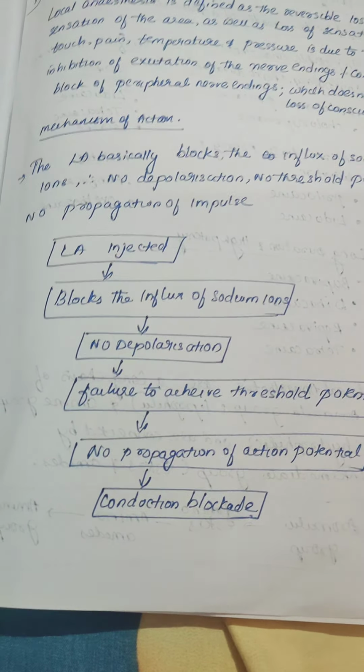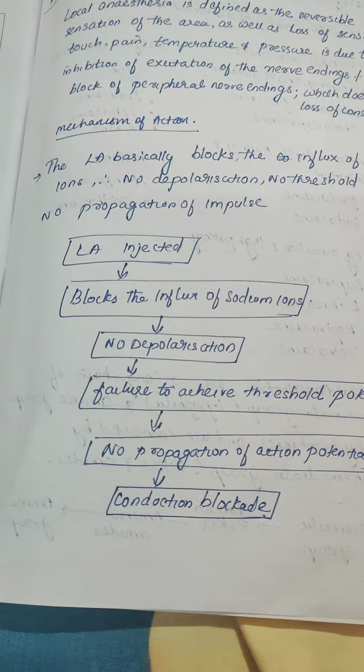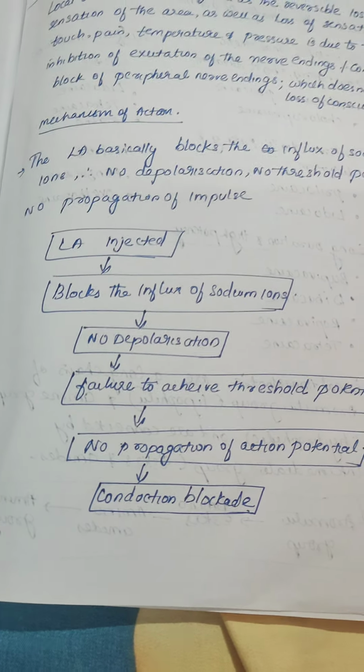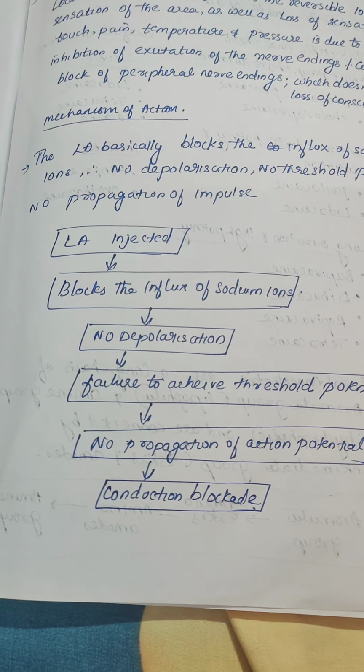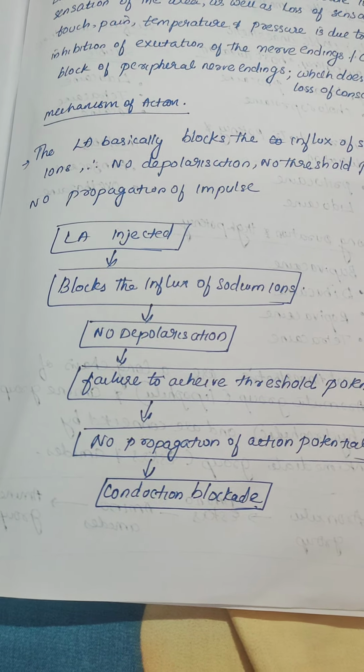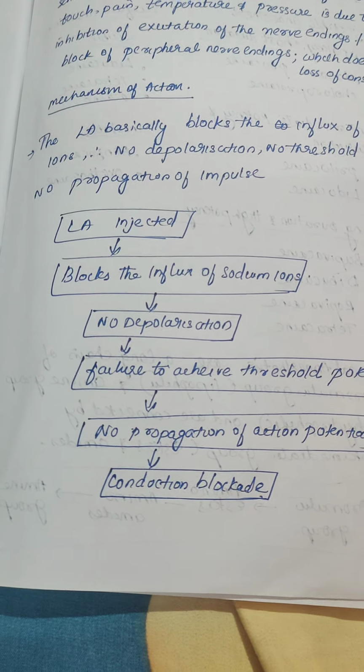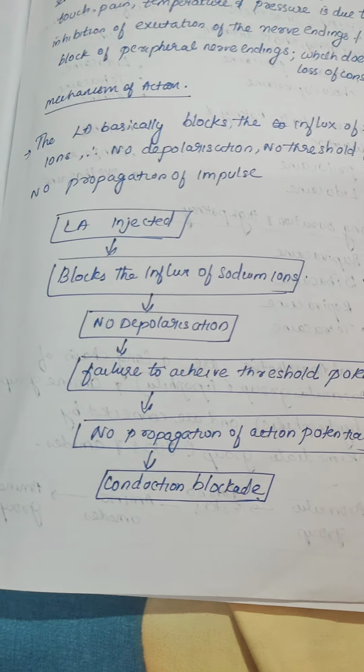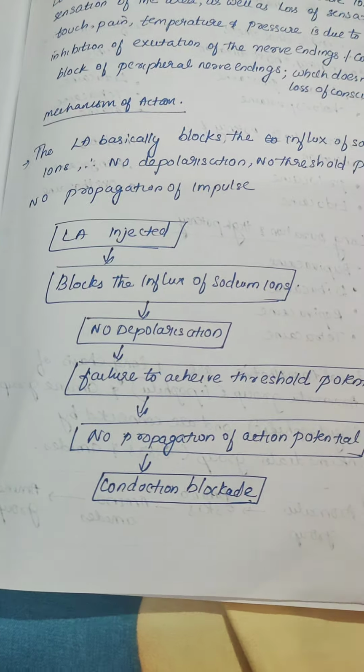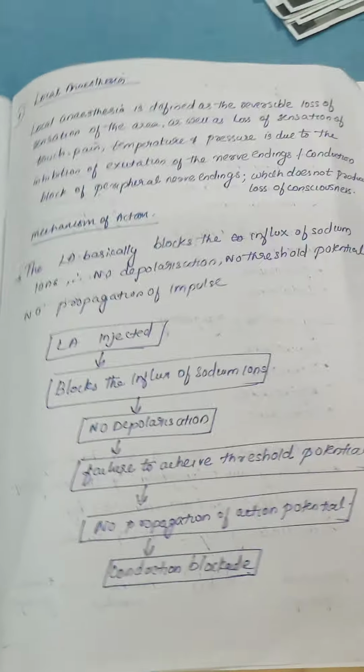Again it will enter the nerve endings and re-equilibrate into the ionized and non-ionized forms. So it happens like that. It will bind to the sodium receptor channels and block the influx of sodium ions. Because there is no depolarization, no threshold potential is produced, no propagation of the action potential, and conduction blockade happens.